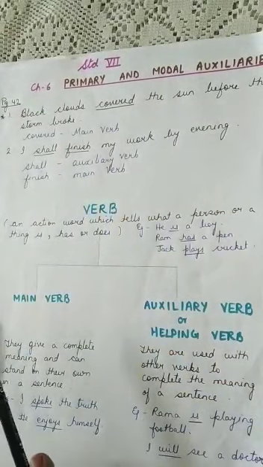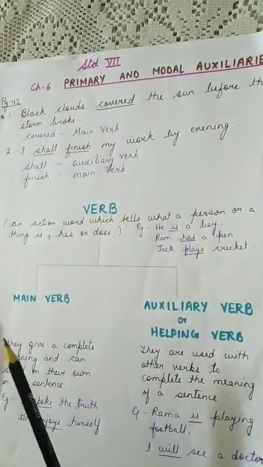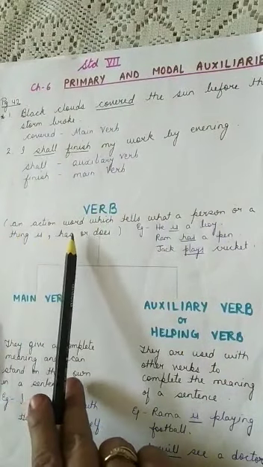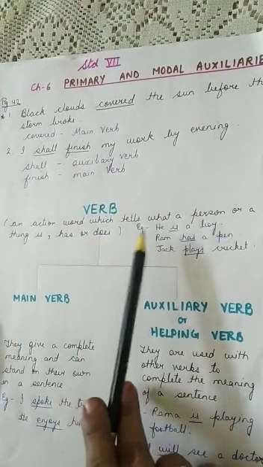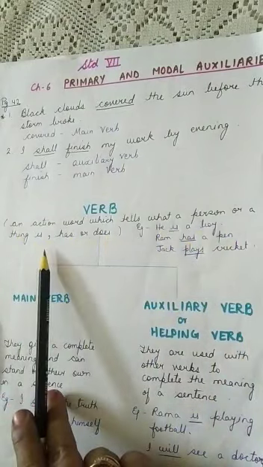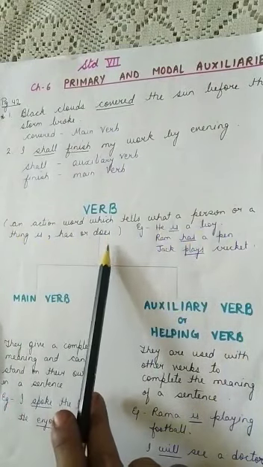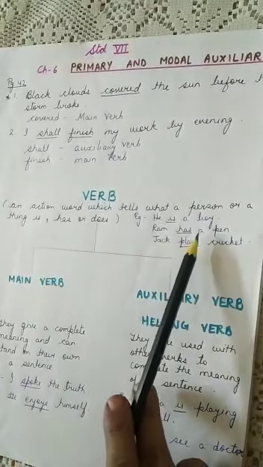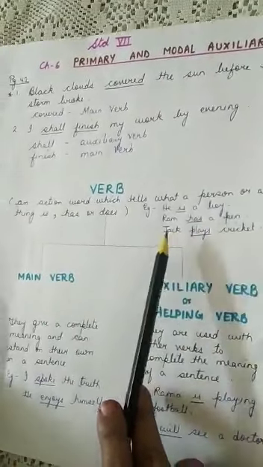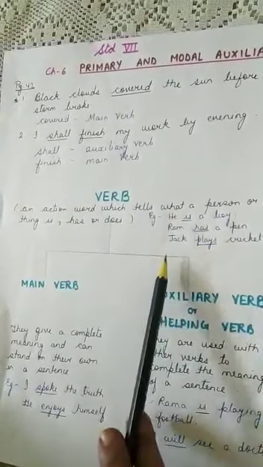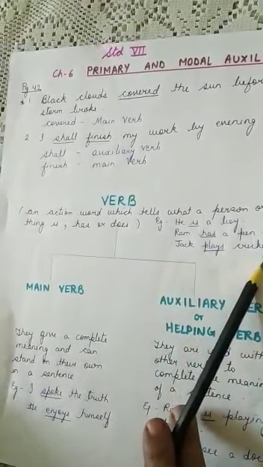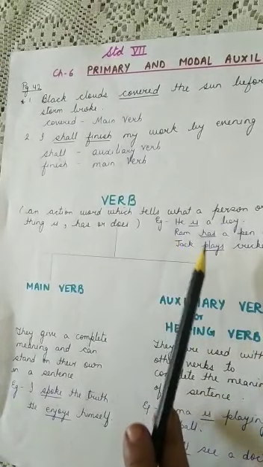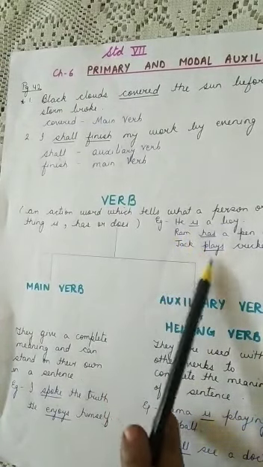But before that, tell me, what is a verb? A verb is an action word which tells what a person or a thing is, has or does. For example, he is a boy. Ram has a pen. Jack plays cricket. In these sentences, is, has and plays are all verbs.